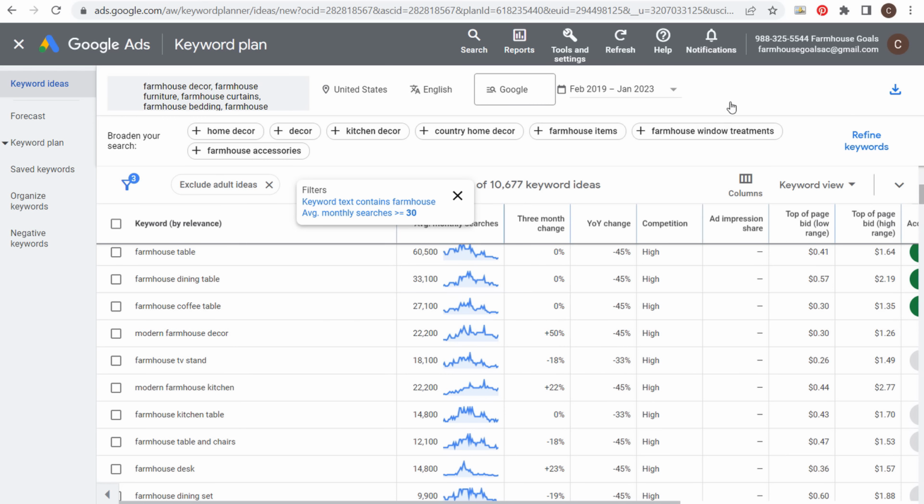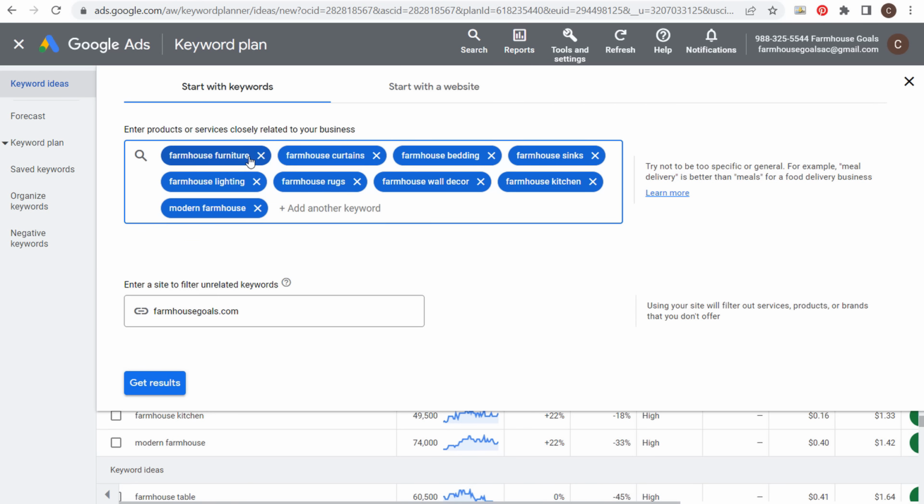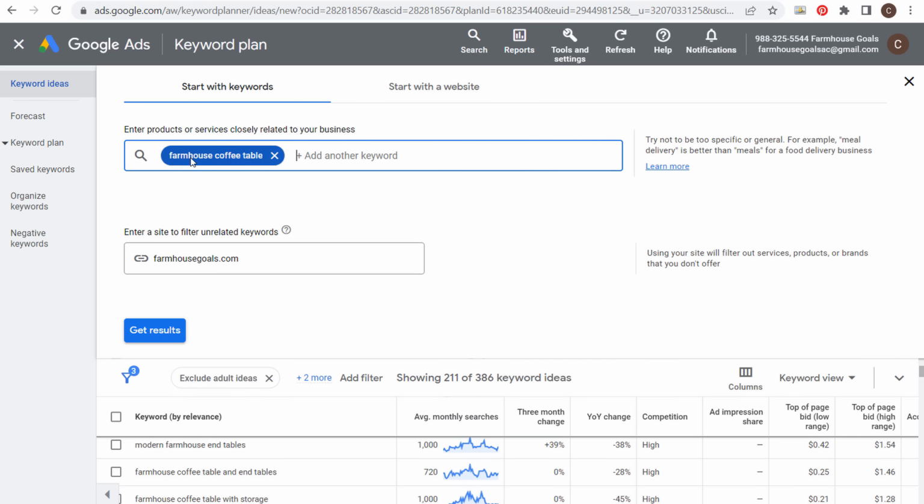So when you have that, it's going to give you the most relevant long tail keywords, and that's how you can come up with a bunch of different categories. And the focus is going to be, let's just say farmhouse coffee table, for example. So we're going to come back over here. We're just going to enter that one keyword. Okay, so we enter farmhouse coffee table up here. We click on get results.